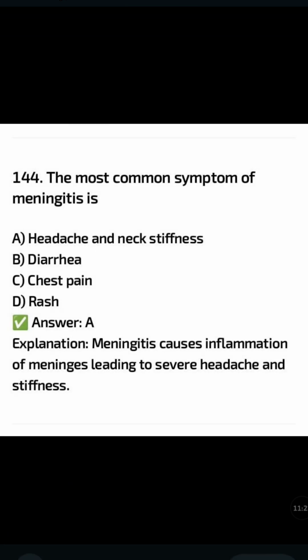The most common symptom of meningitis is: headache and neck stiffness, diarrhea, chest pain, rash. The correct answer is option A, headache and neck stiffness. Meningitis causes inflammation of the meninges, leading to severe headache and stiffness.